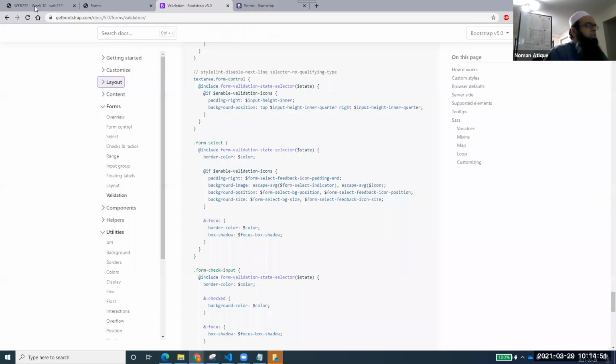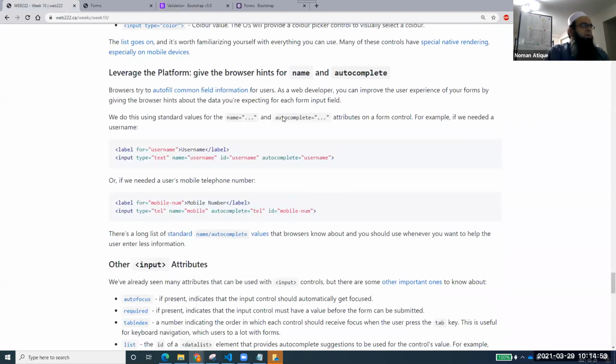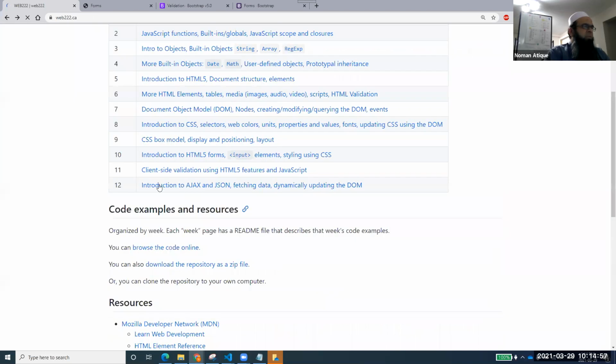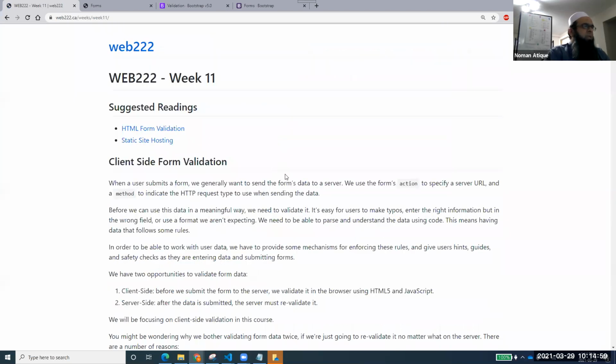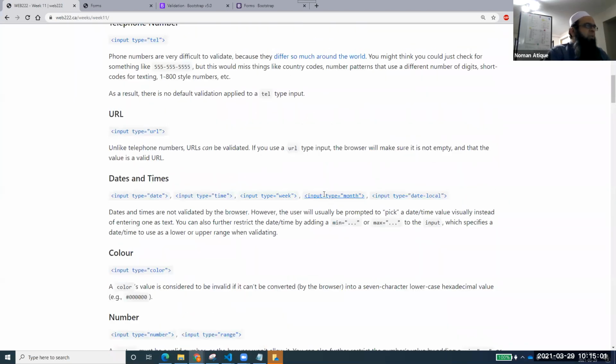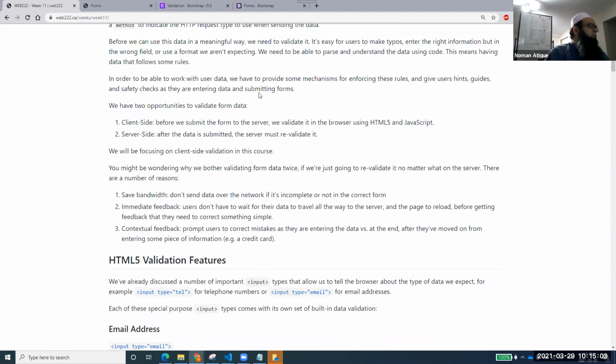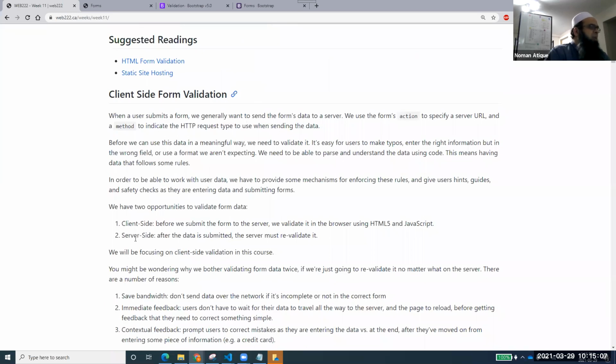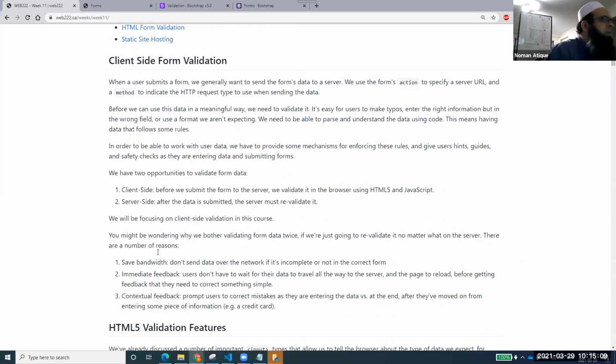But again, what we can do is that we can just access that. So if you go to your notes for this week, let me just tell you a few things. Not week 10. I want to go to week 11. I'll be leaving you to ponder. You have to just read all these notes. This is very important, because it is telling you what client-side validation is, what server-side validation is, how to do client-side, and after that how to do server-side, all those things.